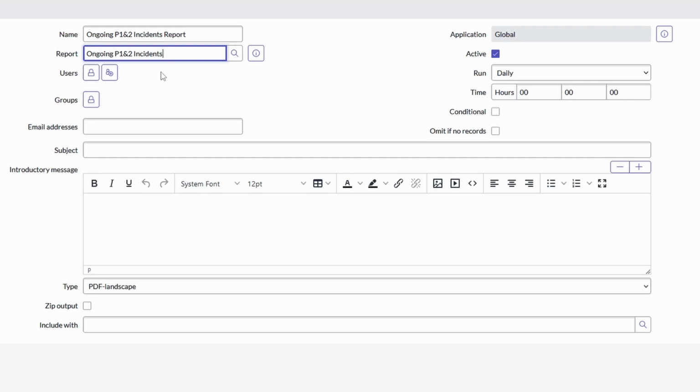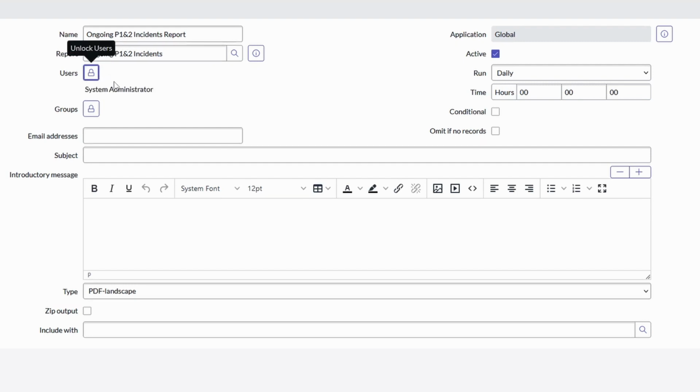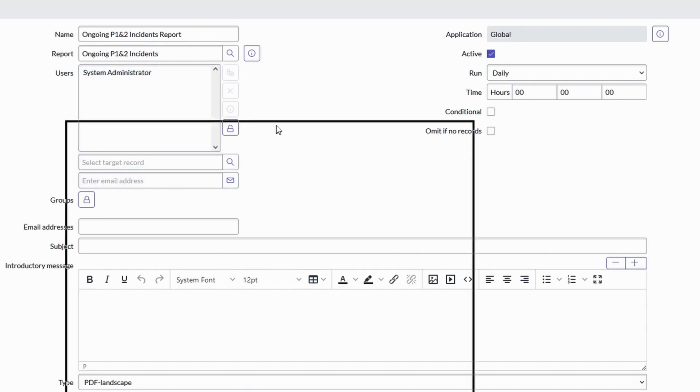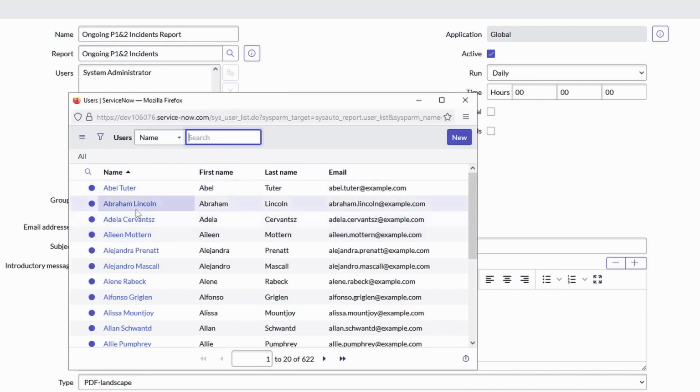In the next part, we need to specify who's going to receive the email. We can choose specific users or groups who are going to receive the email. For example, for a user, we can add these are the list of people available in my system.